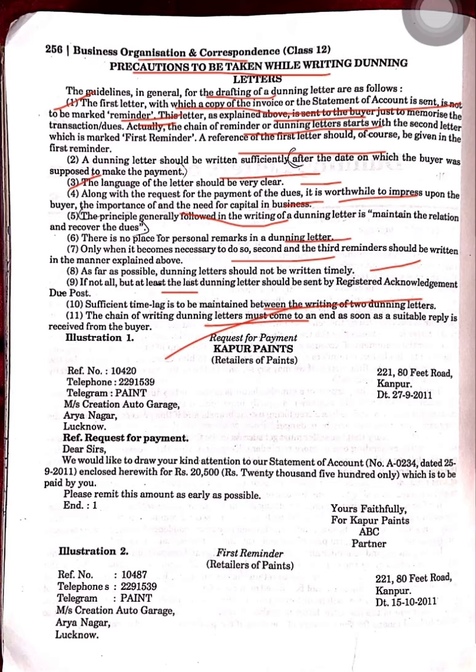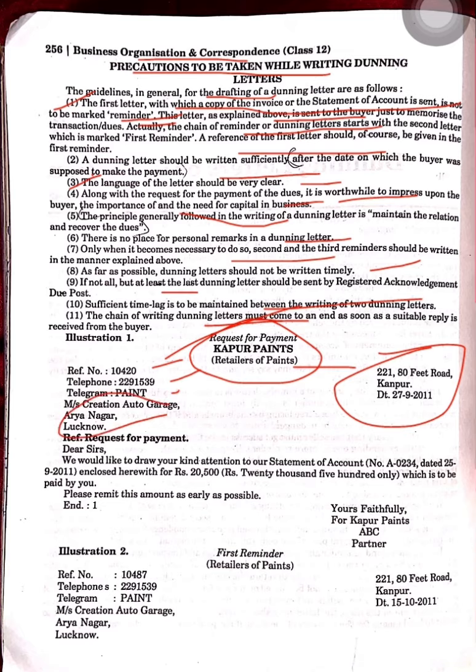Okay, so here you can see the first dunning letter. It's very simple, general and humble. Here you can write the name of the writer, meaning that person who wants the money back. Here is the address of that writer. Here, reference number, telephone number, telegram. You don't mention telegram because telegram service is stopped by the post office. Then here is the name and address of the purchaser from whom you want your money back.